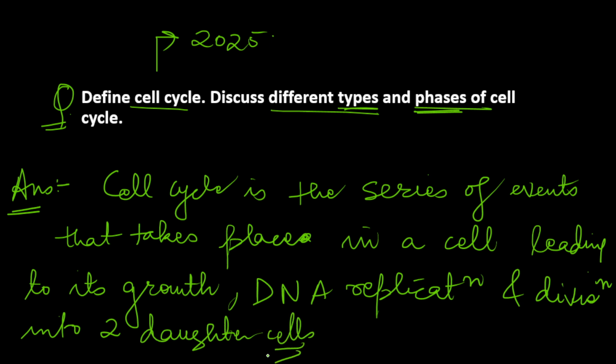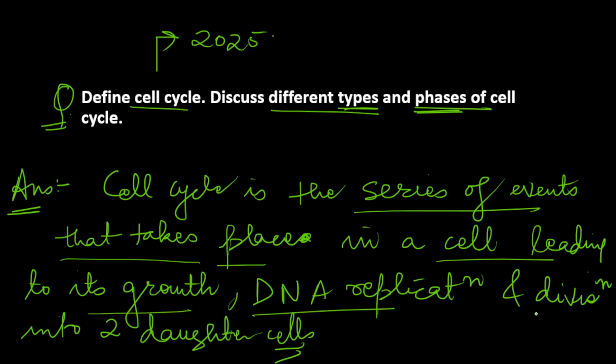So this is what or how you can define cell cycle. Cell cycle is a series of events that takes place in a cell leading to its growth, DNA replication and division into two daughter cells.